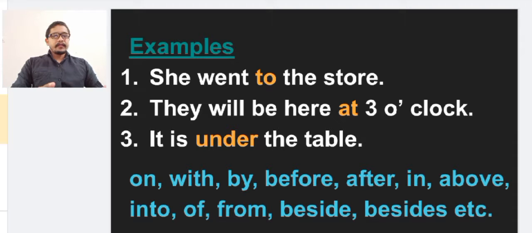Suppose if we are telling the sentences by avoiding this preposition, the sentence will be like this. She went the store. Here there is no proper understanding or proper meaning. So preposition is very important in the sentences to make it different meaning. There are so many prepositions: on, with, by, before, after, in, above, into, of, from, beside, besides, etc. Here I have written only few prepositions, but so many other prepositions are there.